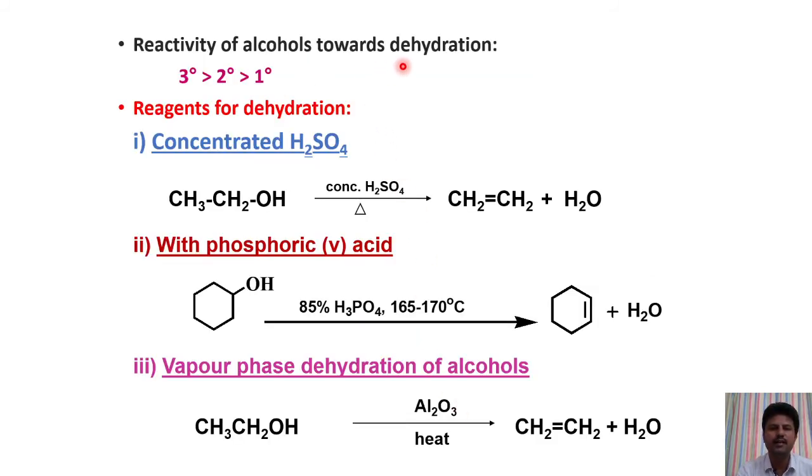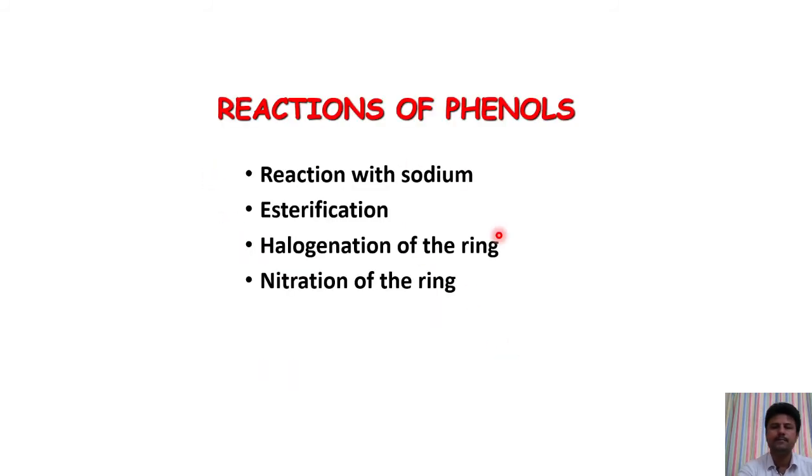Reactivity towards this dehydration reaction: tertiary alcohol is more reactive than secondary, and secondary is more reactive than primary alcohol. Because here the first step is formation of a carbocation. Since a tertiary carbocation is more stable, tertiary alcohol is more reactive than secondary, and secondary is more reactive than primary. For dehydration, we can use these reagents: one is concentrated sulfuric acid, second is phosphoric acid, third is vapor phase dehydration of alcohols over Al2O3.